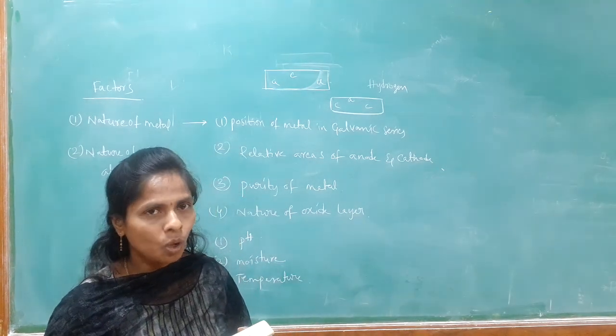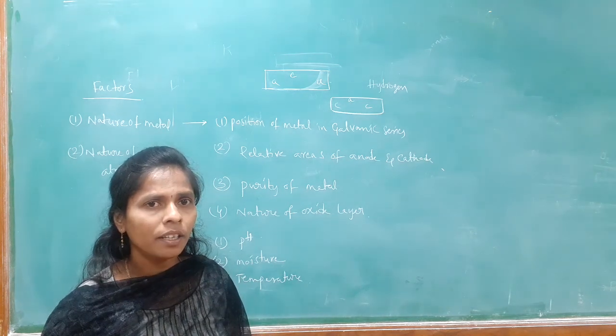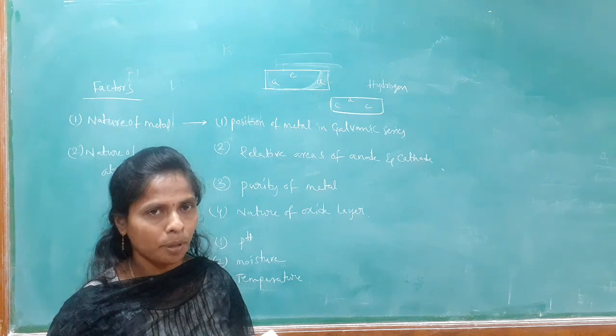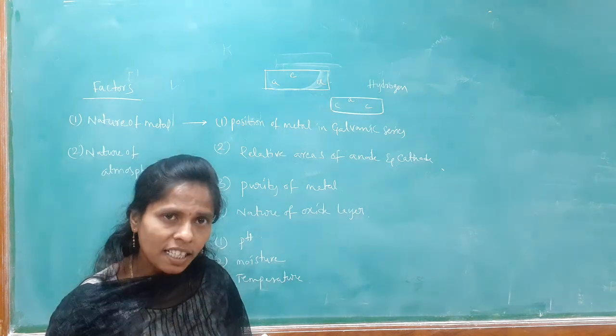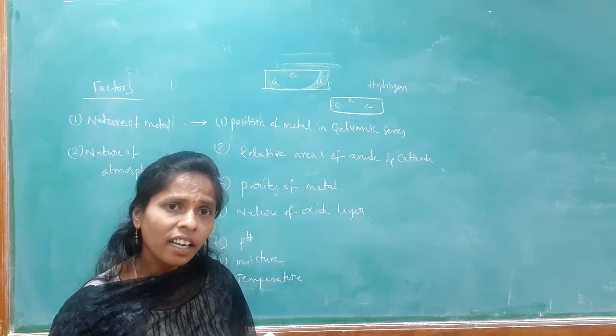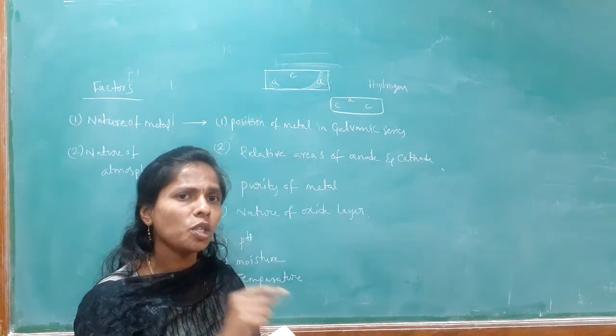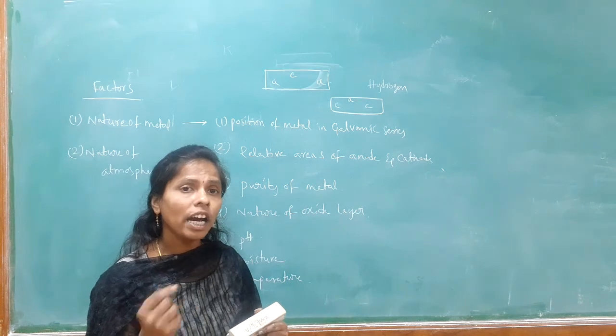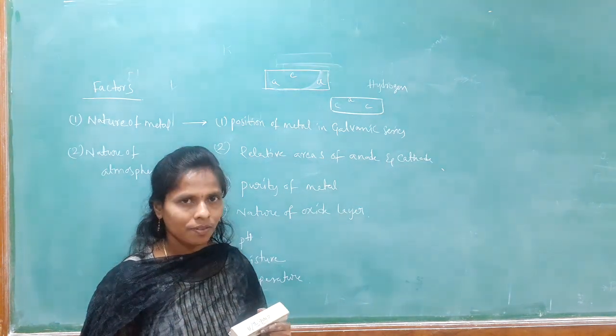Pure metal does not exist in the environment because pure metal is thermodynamically unstable. That is the reason metal immediately reacts with dust particles and undergoes corrosion, as we have seen in the introduction of corrosion.